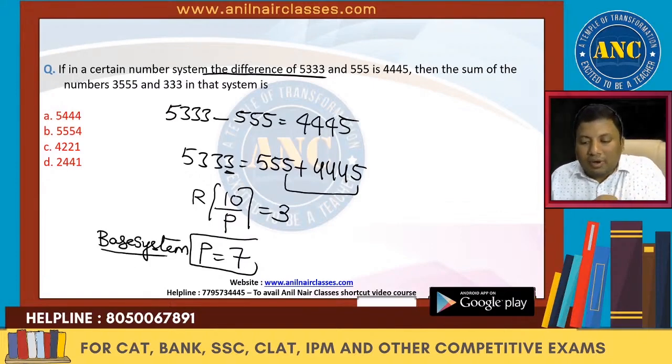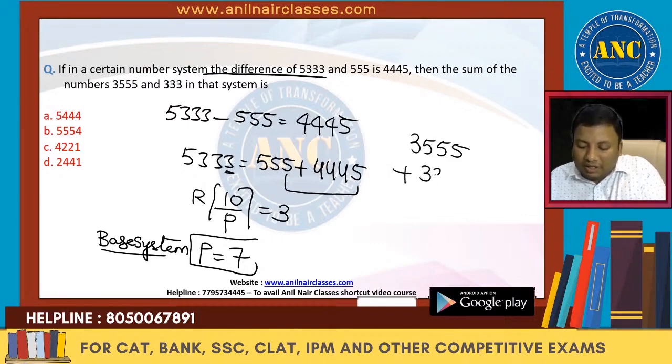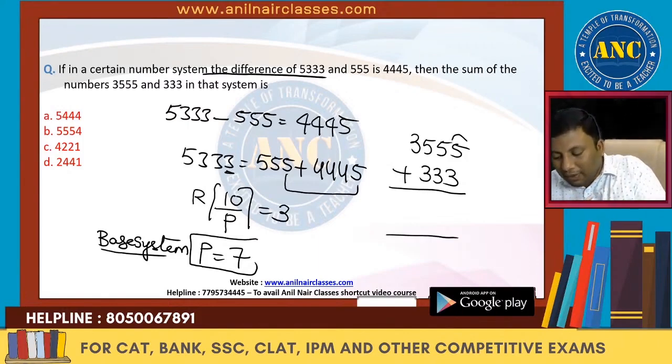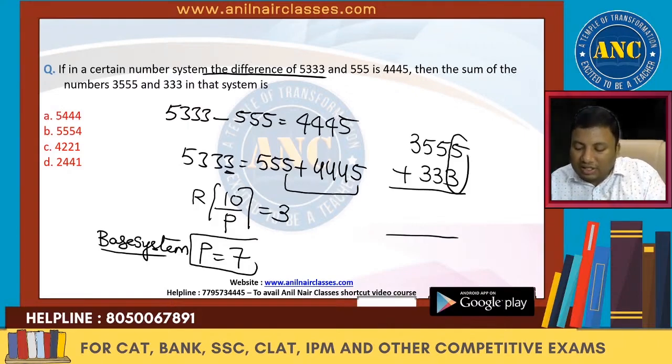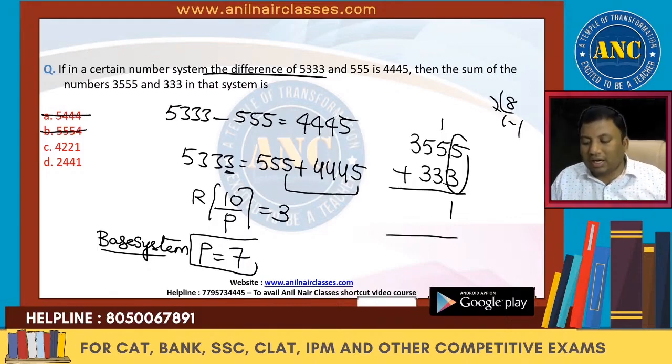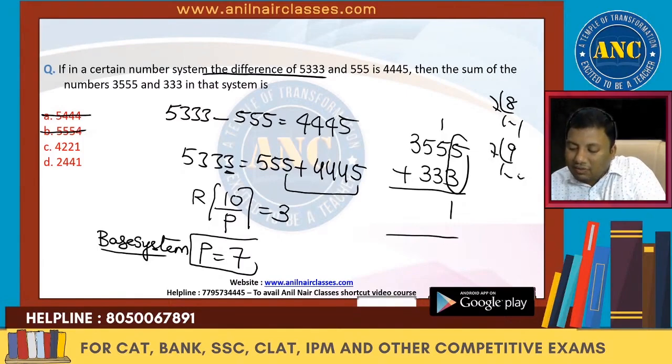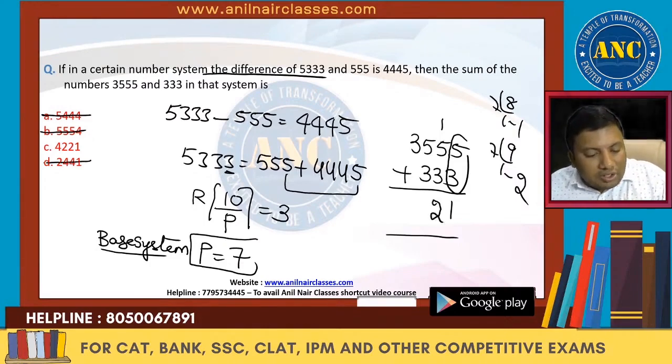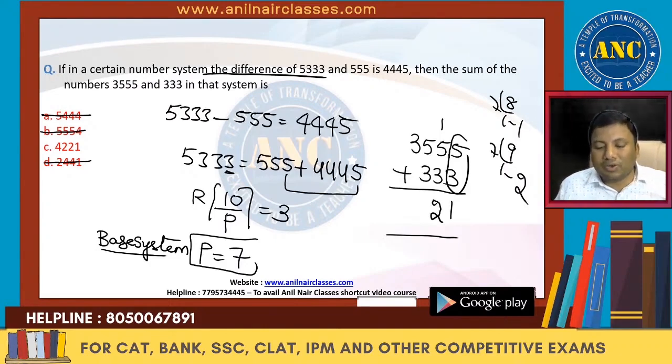Next one, the sum of the numbers 3555 plus 333, how much is it? Let us see. 5 plus 3, it is 8. 8 in base system 7 is 1, 1. The answer's unit digit should be 1. These are eliminated. 5 plus 3, 8. 8 plus 1, 9. 9 in base system 7 is 1, 2. So here 2 will come. So these are also incorrect. Without using much mathematics, you can solve the question if you have understood that example very well.